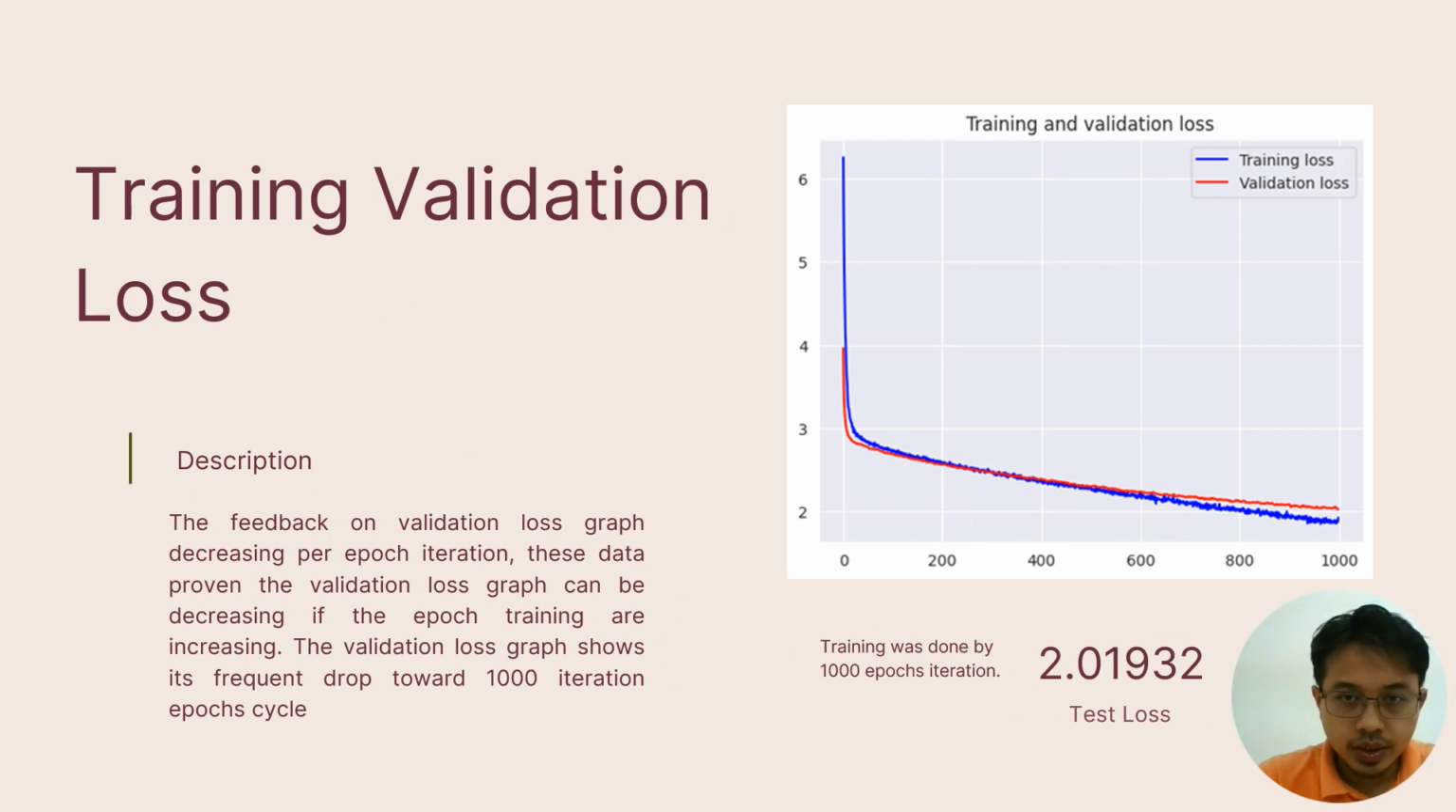Training validation loss. This is the validation loss graph decreasing per epoch iteration. This data proves that the validation loss graph decreases as the epoch training increases. The validation loss graph shows frequent drops towards 1000 epoch iterations. So at the end of the total training, the test loss is 2.01932.